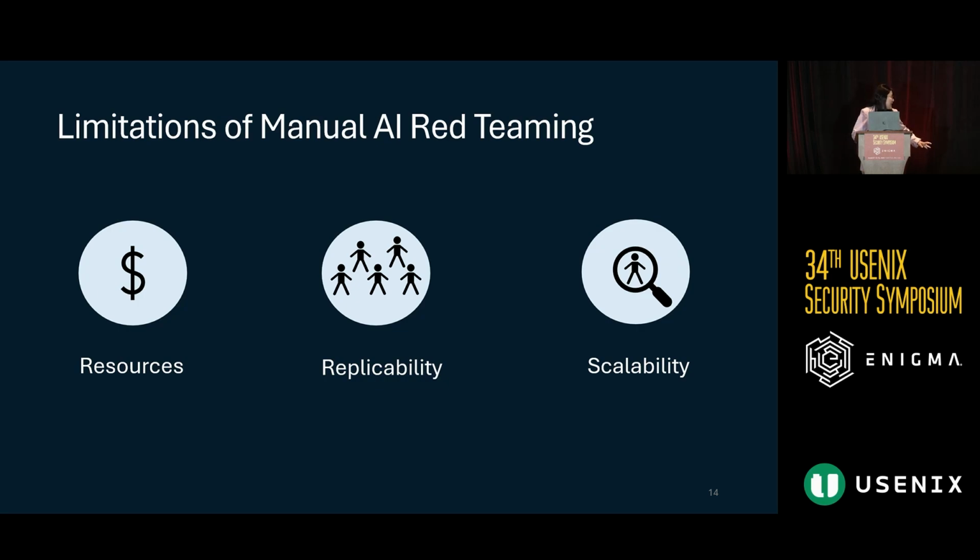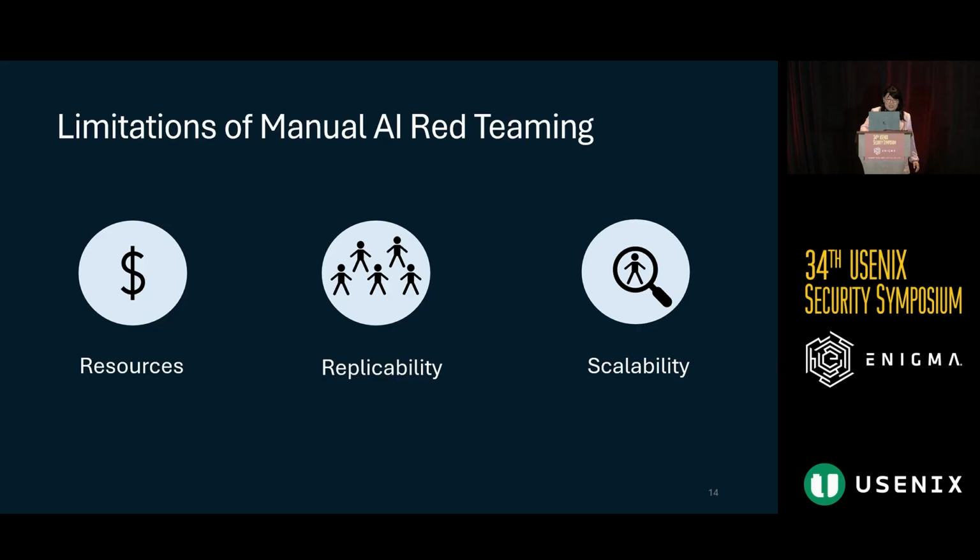And so we really face this kind of resource limitation, as well as problems repeating experiments, especially considering that LLMs are probabilistic in nature. This means that when you give it an input, you're going to get a different output each time. And so since the output differs, we really want to see these patterns over the span of multiple experiments and see if there's a pattern to getting a harmful prompt or a harmful response. And then lastly, you can see that this is very difficult to scale if we're talking about a manual process.